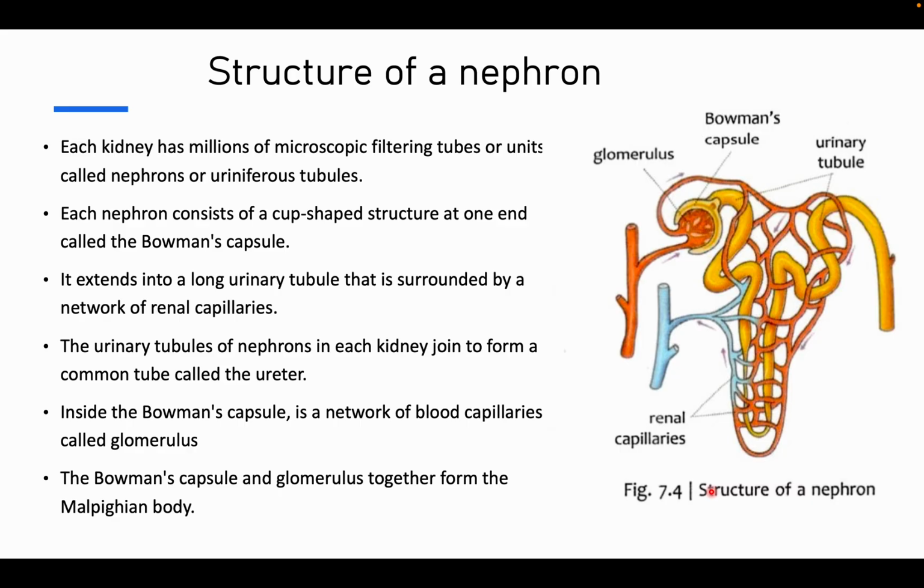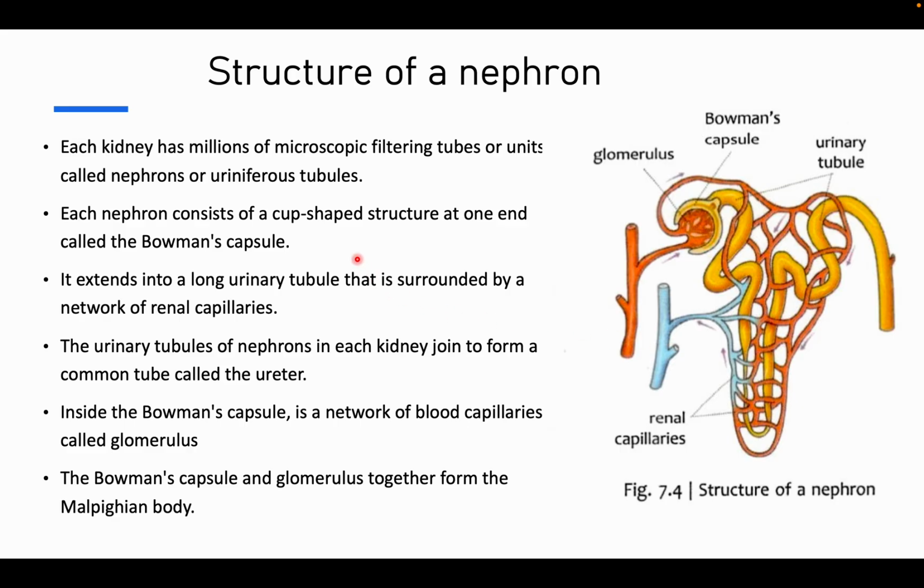Now look at this, guys. Each kidney has millions of microscopic filtering tubes or units called nephrons or uriniferous tubulets. This whole thing which you are seeing is like millions of them. This one only looks so big, but they will be very microscopic.